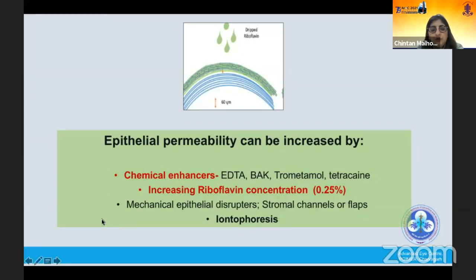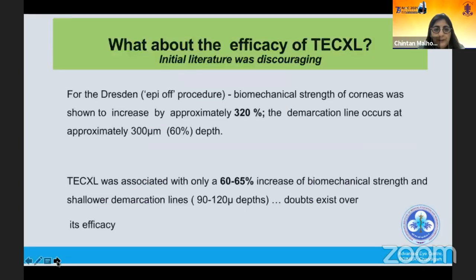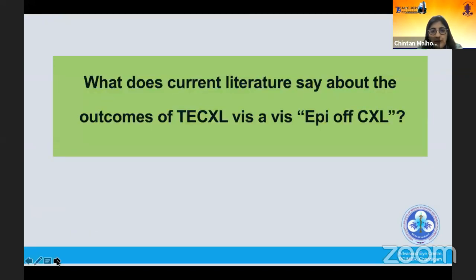So dyes which we use for transepithelial cross-linking have chemical enhancers like EDTA or benzalkonium chloride. And also the concentration of the riboflavin has been increased from 0.1 to 0.25%. So what about the efficacy of CXL? The original report suggested that transepithelial CXL was associated with only a 60 to 65% increase of biomechanical strength, which was 1/5 that of conventional CXL, and it had shallower demarcation lines. So doubts existed over its efficacy.